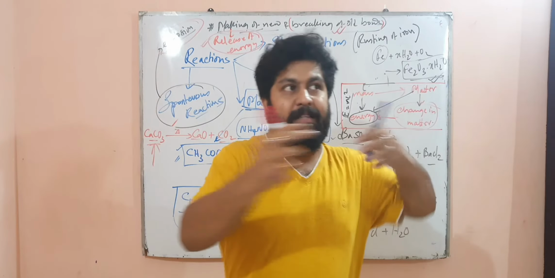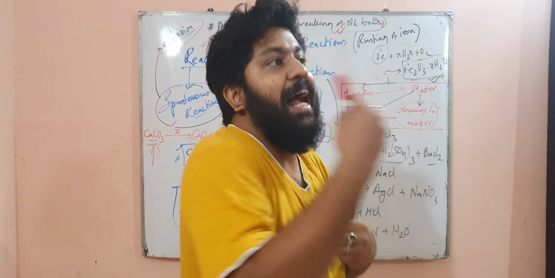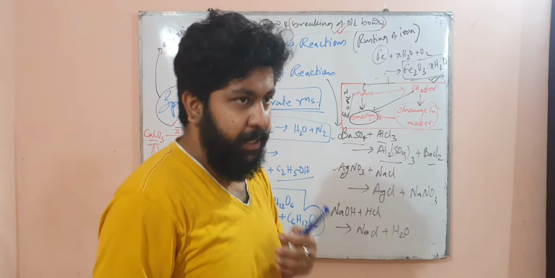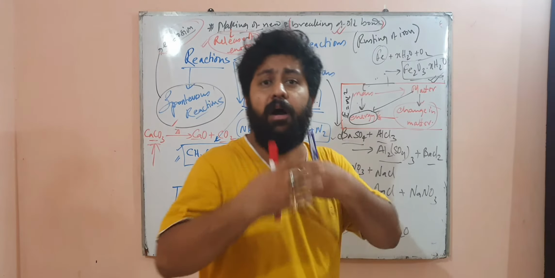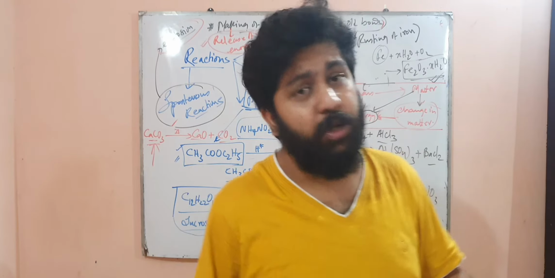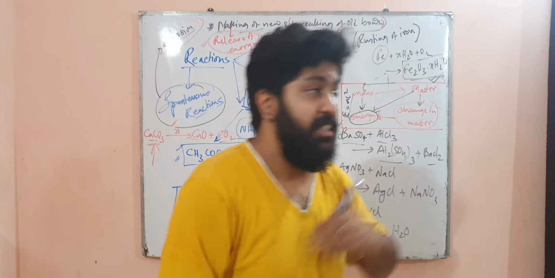In the same way, you can think of it like this: whenever there is bond making, atoms go towards stability. Their orbitals become fulfilled, and they overlap. In molecular orbital theory also, there is a bonding orbital and an anti-bonding orbital.